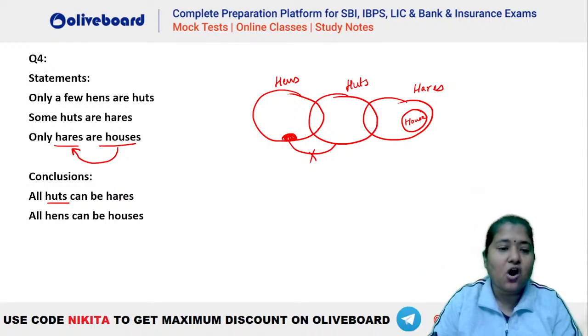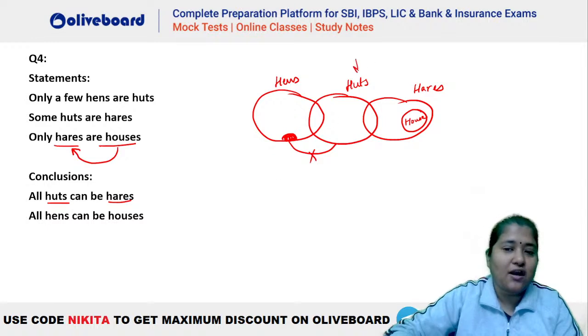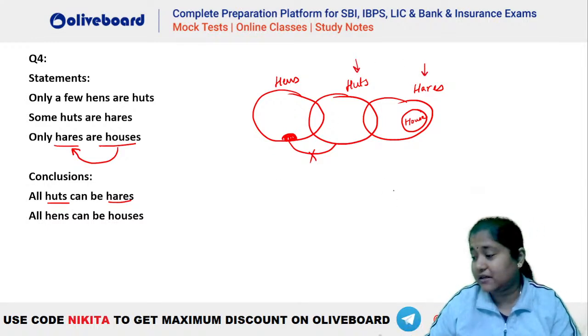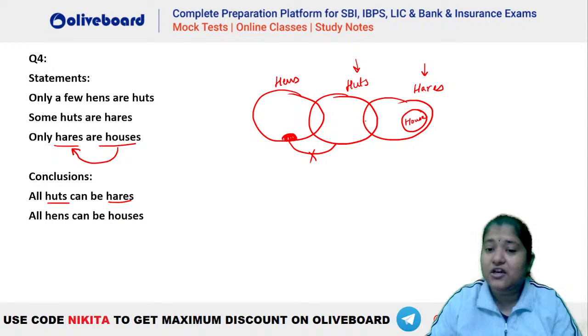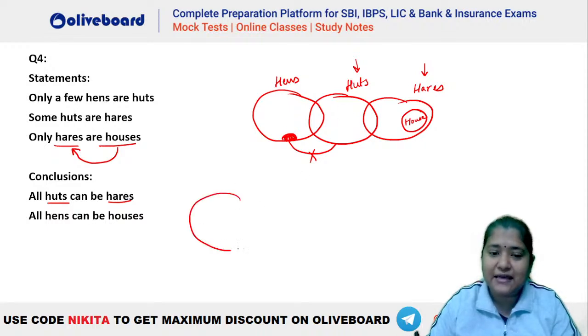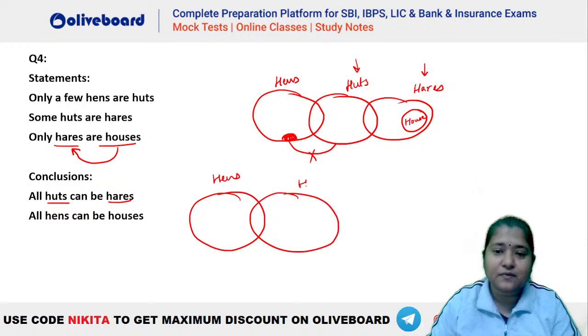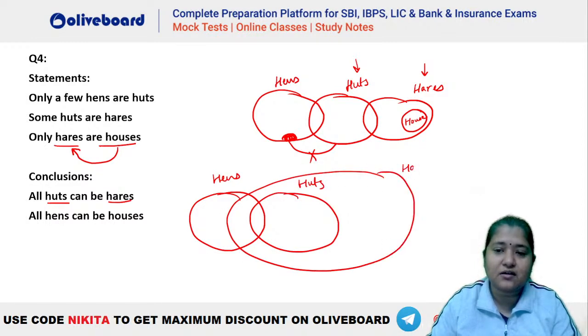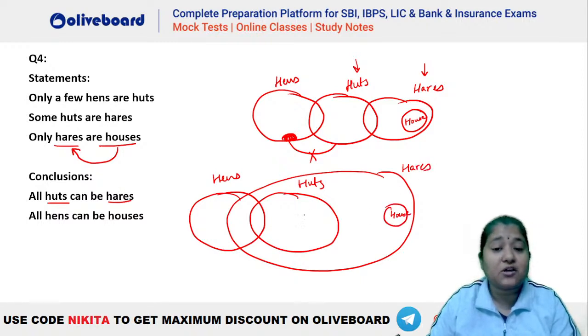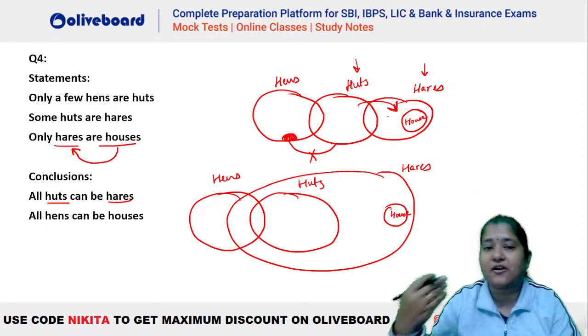First conclusion, all huts can be here's. Can all huts go inside here's? Absolutely, this is possible, Abhirami, isn't it? You can see that we could have had the diagram like this as well. Let's say this is hens here, this is huts here, right? And let's say this was here's, right? This is your here's and this is your house, isn't it? This is also a possibility because the negative information is with respect to huts and house. It is not huts and here's. So this huts can go inside this portion of here's which is not a part of house here.